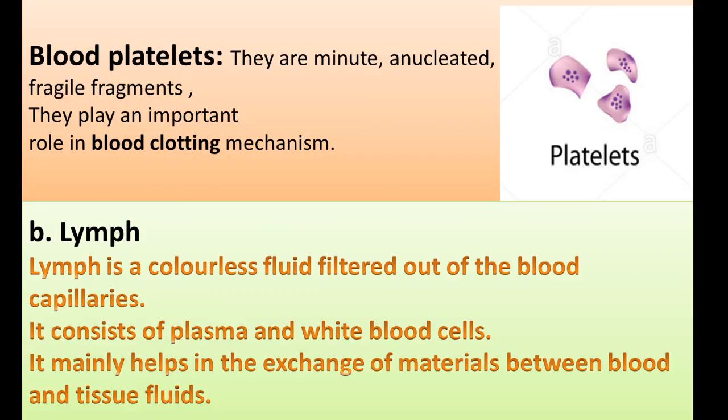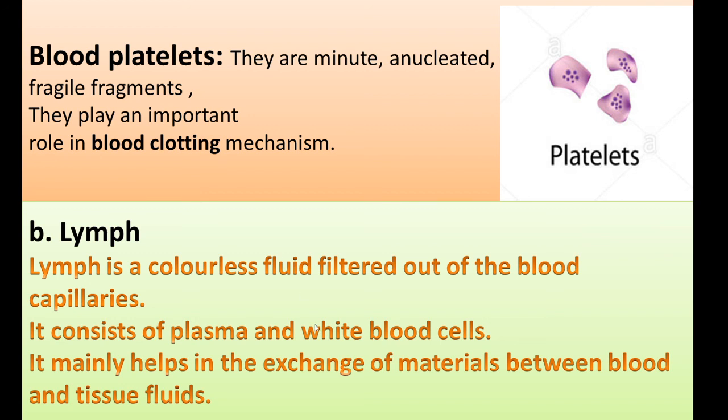Then blood platelets. Platelets are usually minute. They don't possess a nucleus. Anucleated means they don't contain any nucleus. They are fragile fragments, easily destroyed. Platelets play an important role in the blood clotting mechanism, used for clotting of blood and stopping the blood from flowing.